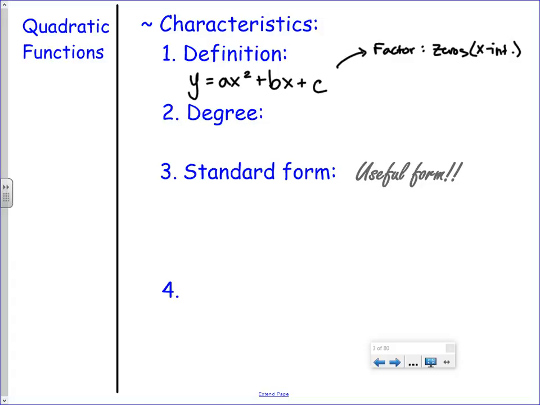What else have we done with this form? How else have we found zeros? Yeah, we graphed these before. Looking for something a little bit more particular though. F of x, I would plug stuff in. I'm trying to think of something else particular to the quadratic function.